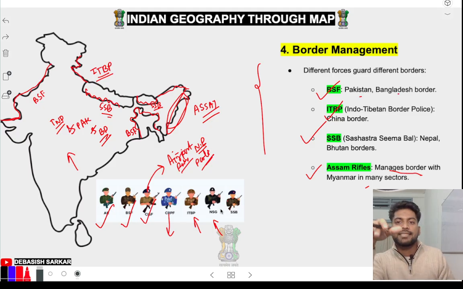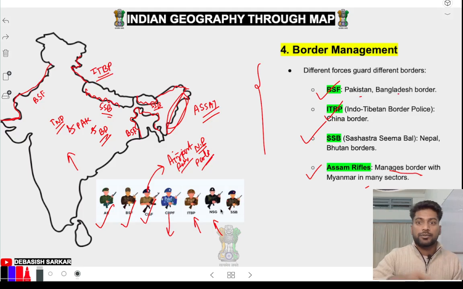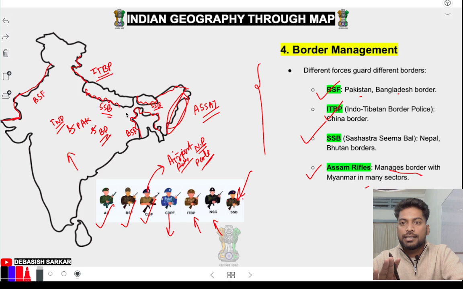NSG is National Security Guard. Sometimes they're also reserve, but when there are terrorist attacks, then NSG comes. SSB, Sashastra Seema Bal, they are guarding the Nepal border and Bhutan border. Okay, SSB, Sashastra Seema Bal.